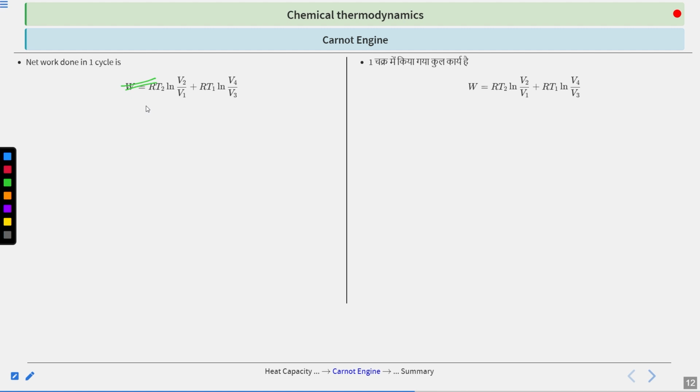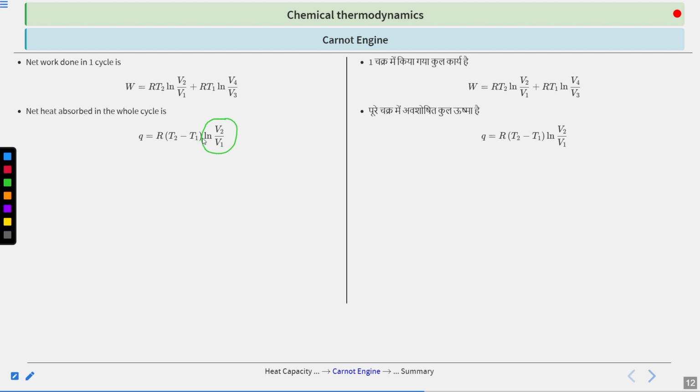Next we have the heat absorbed in the whole cycle. So what is the net heat? It is given by R (T2 minus T1) ln V2 by V1. Now how would this have been calculated? You can try to calculate it by yourself. Remember that the heat for two steps is zero, that is for the adiabatic expansion and adiabatic compression. For both of these, the heat will be zero. You have to calculate it for the two isothermal paths.